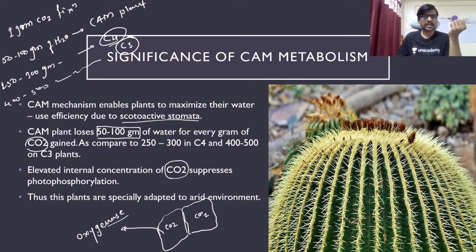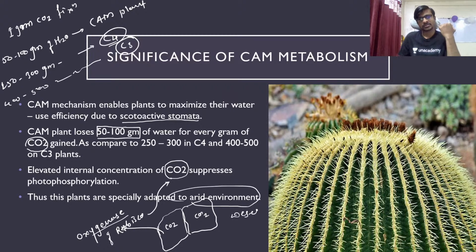So this activity of rubisco is not permitted due to the elevated level of carbon dioxide. So this is the very good significance of a CAM pathway, and thus these plants are specially adapted to the arid environment, or you can say the desert environment. Okay, so arid or desert plants are good in a CAM pathway.